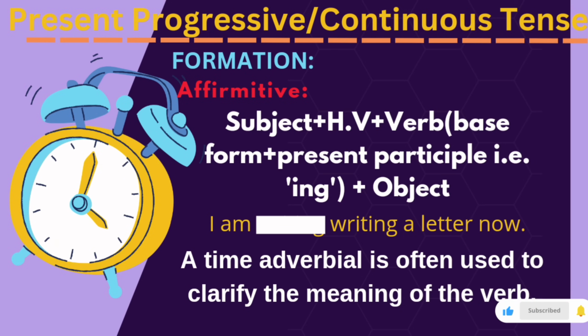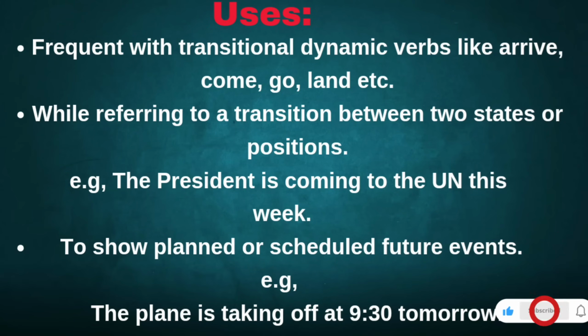A time adverbial is often used to clarify in which meaning the verb is being used. For example, they are washing the dishes now. They are walking right now. It is especially frequent with transitional or dynamic verbs like arrive, come, go, land, etc. What are the dynamic verbs? Dynamic verbs, they show you some action like come, go, walk, run.